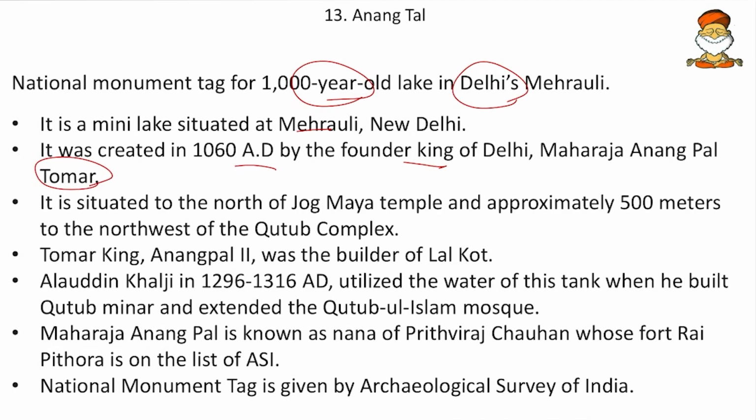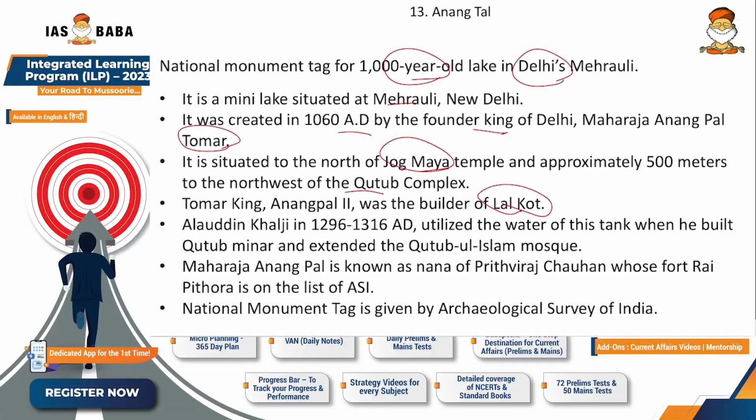So that's why the name Anang Tal, and it is situated to the north of Jogmaya temple and approximately 500 meters to the northwest of Qutub complex. So it is nearer to Qutub complex and also Jogmaya complex. And Tomar Singh Anangpal II was the builder of Lal Kot. So friends, don't confuse this Lal Kot with Lal Killa.